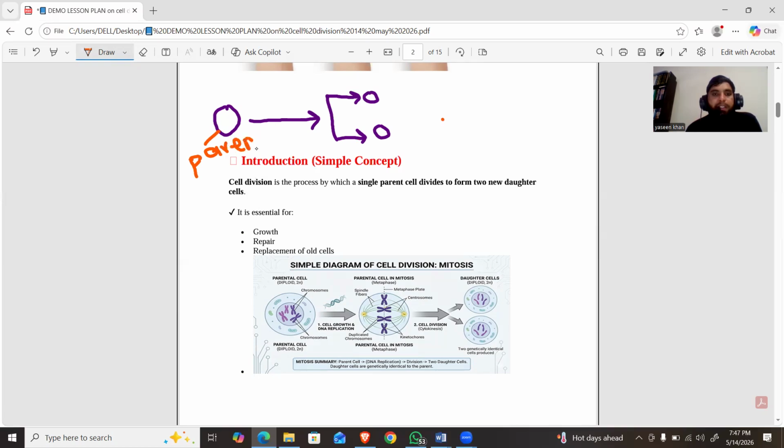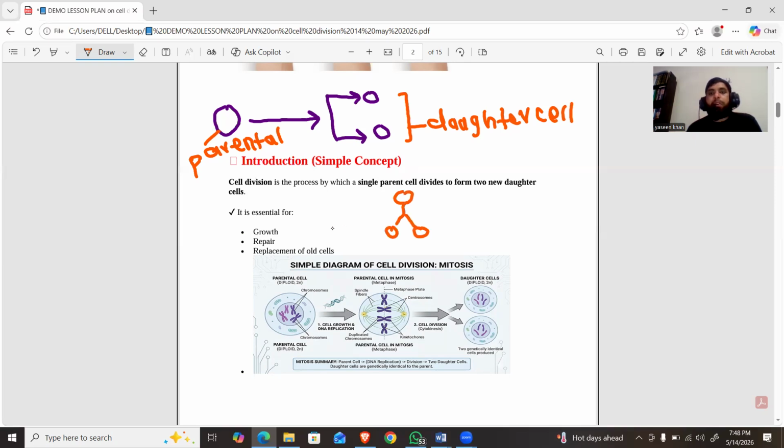A parental cell is a cell which has the ability of division. And when the parental cell divides, as a result, it produces cells, and these cells are called daughter cells. So cell division is the process in which a single cell divides and produces daughter cells. Cell division may be mitosis or meiosis. In other words, we can say cell division has the following two types. One is mitosis and the second one is meiosis. In mitosis, a single cell divides and produces two daughter cells.